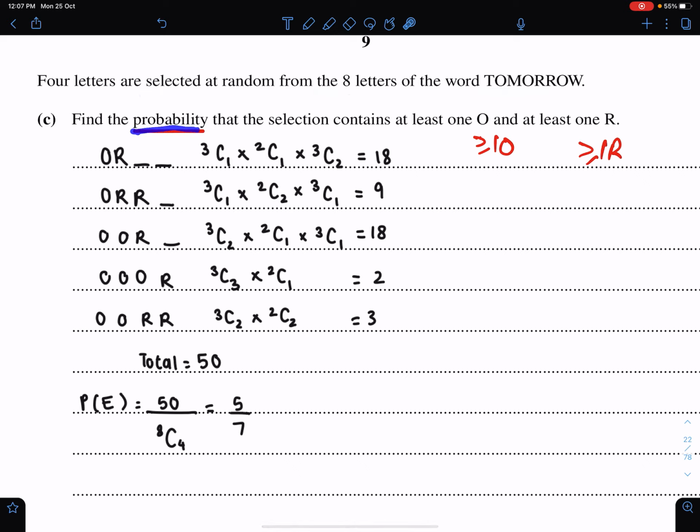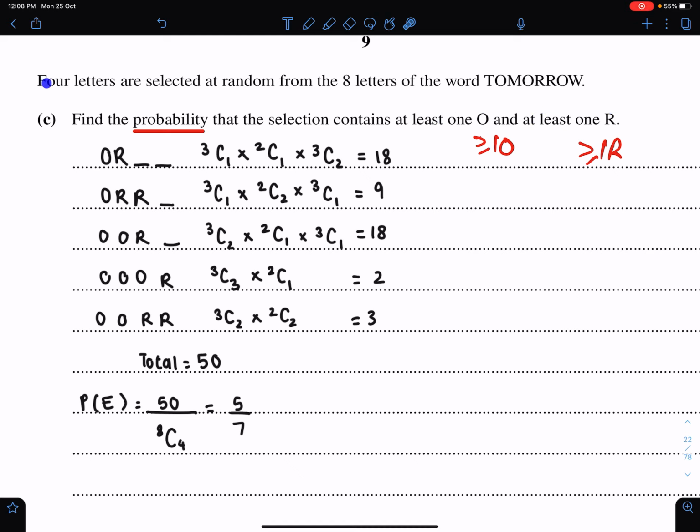Find the probability. Now this is very important. I will use combinations for the selections of identical objects in this question, because this question is of probability. So find the probability that this selection contains at least one O and at least one R.